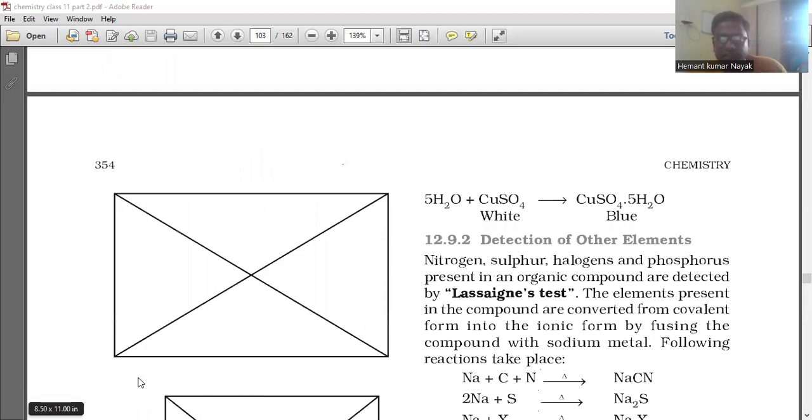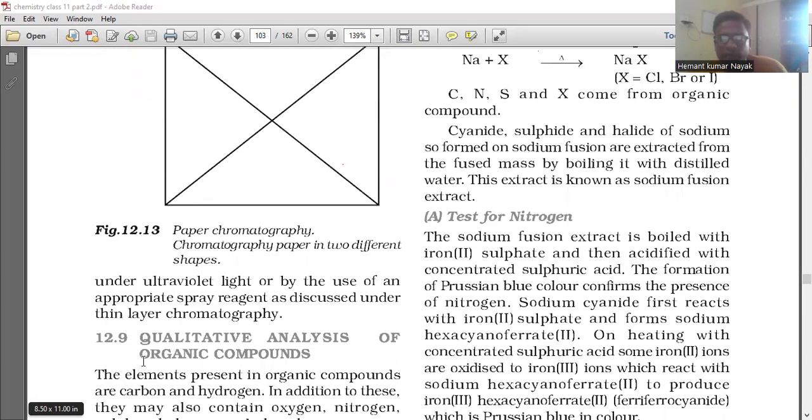Detection of other elements: nitrogen, sulfur, halogen, and phosphorus present in organic compounds are detected by Lassaigne's test. The elements present in the compound are converted from covalent form into the ionic form by fusing the compound with sodium metal. Following reaction takes place. Test for nitrogen. The sodium fusion extract is boiled with iron(II) sulfate and then acidified with concentrated sulfuric acid. The formation of Prussian blue color confirms the presence of nitrogen.